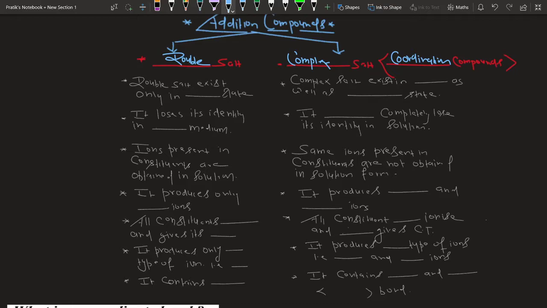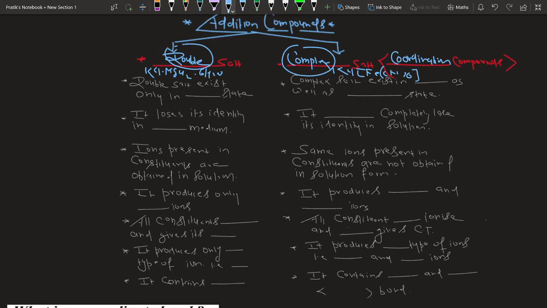Let's take the example of a double salt, KCl·MgCl2·6H2O, and the example of a complex salt, K4[Fe(CN)6]. Students, tell me, is the method of preparation of these the same or different? Yes, the method is the same. So they are both referred to as addition compounds, but because of their difference in behavior, one is referred to as a double salt and one as a complex salt.